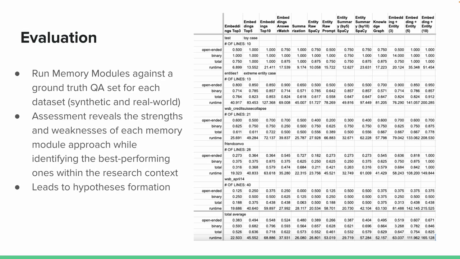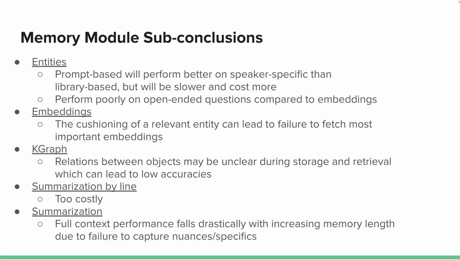So we evaluated these models using a ground truth QA set, or question answer set, with both synthetic and real world data sets. This assessment allowed us to uncover the strengths and weaknesses of each memory module approach and ultimately construct hypotheses to identify the best performing ones. So I constructed several sub-conclusions that I won't go into detail here, but through our evaluations, we observed that different memory modules have advantages and drawbacks across aspects such as performance, computational cost, and effectiveness with various scenarios.